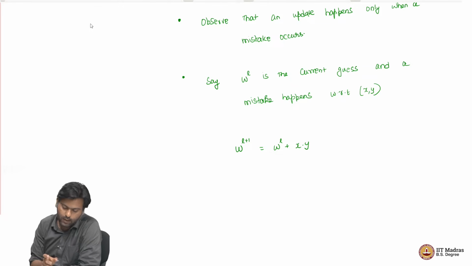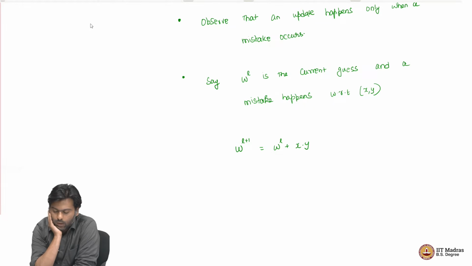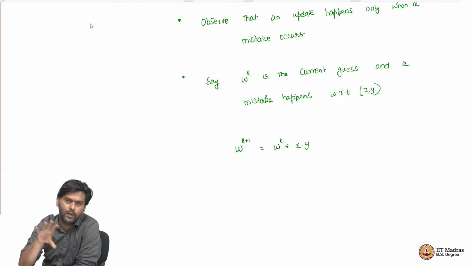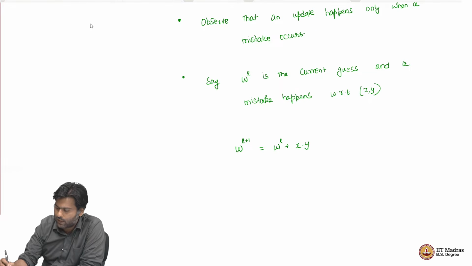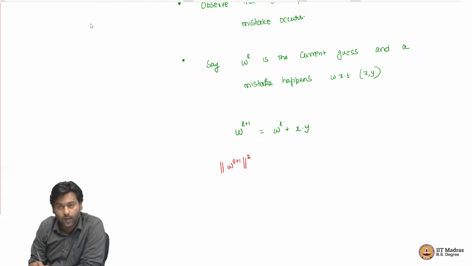Now, if you observe, what is happening is I am adding a new point to my current old W^l. So, now what we are going to ask is how much is the length of my W^(l+1) growing. I am updating my W by adding some point, x times y, of course, there is a label also which is 1 or minus 1, nevertheless, I am adding something to my old data point. So, how much is the length of my W^(l+1) growing? Let us say I want to understand that quantity, and we will see why that is a good quantity to understand. So, we want to understand the length squared of W^(l+1).